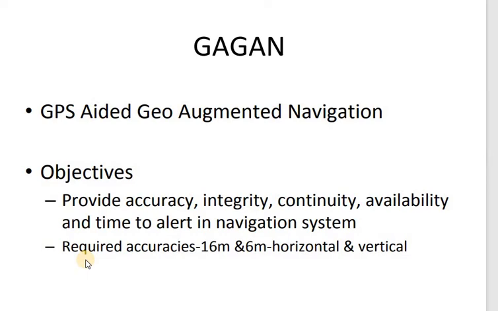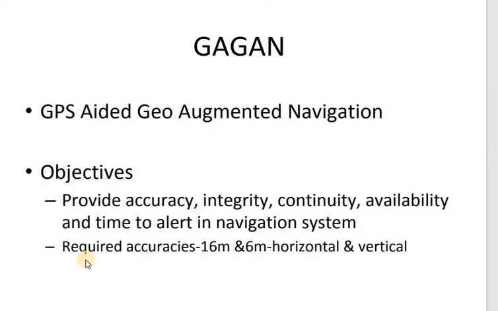This navigation system was initiated by ISRO as well as AAI, which is the Airport Authority of India. They both in combination developed this GAGAN, which gives you the objectives of good accuracy, integrity, continuity, availability, and time to alert in the navigation system.